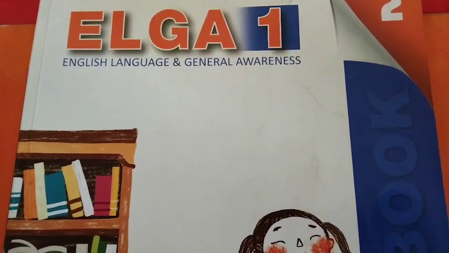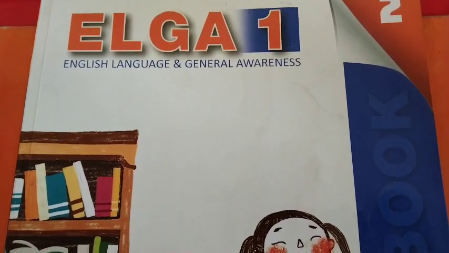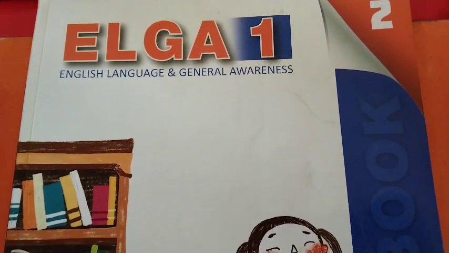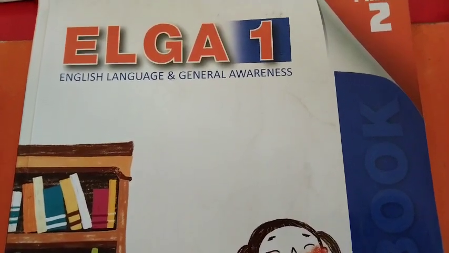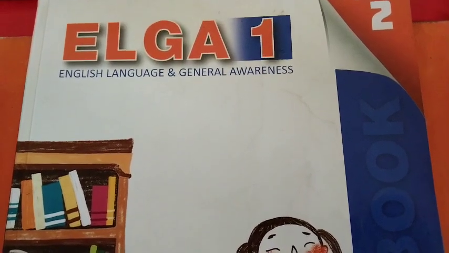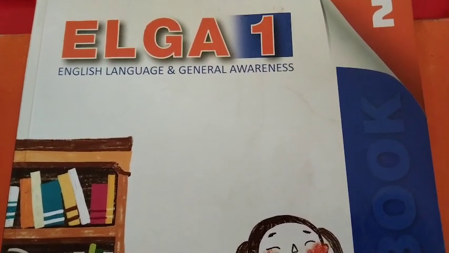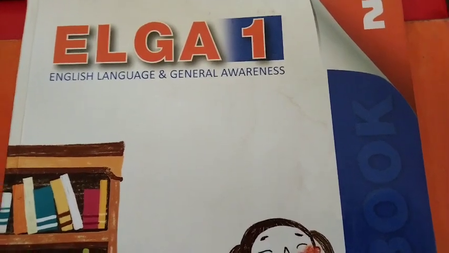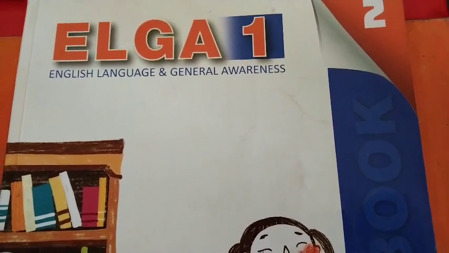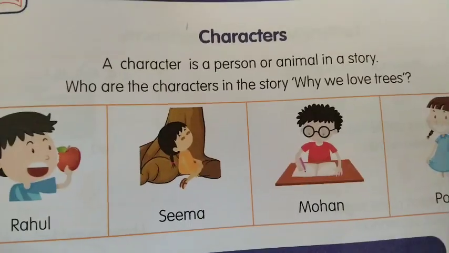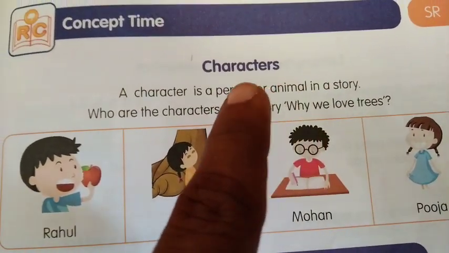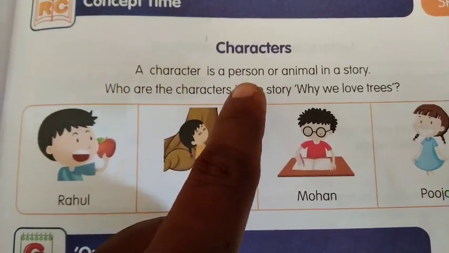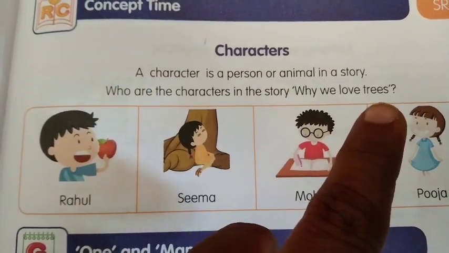So, my dear children, while you are reading the different stories, you have to think about those questions: who is in the story, and where is the story taking place? So, from this unit, we have to revise these patterns. See the concept time. Characters. A character is a person or animal in a story.